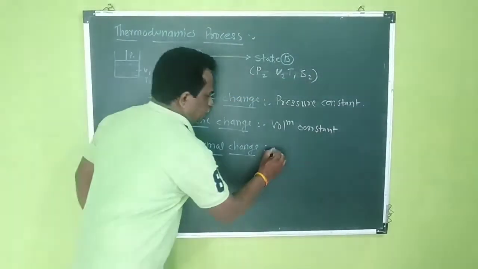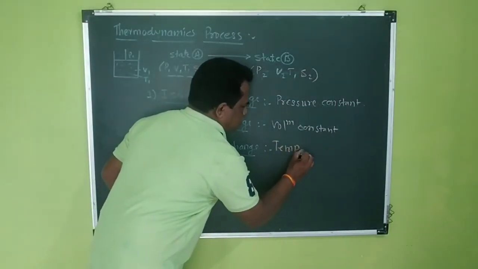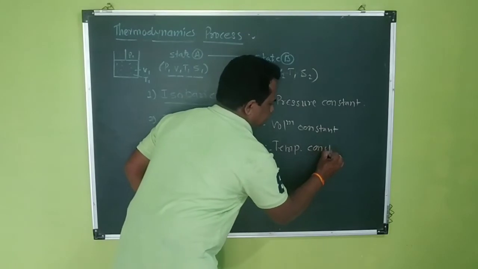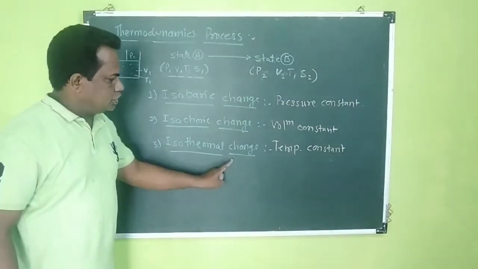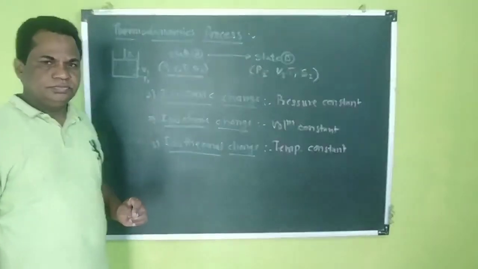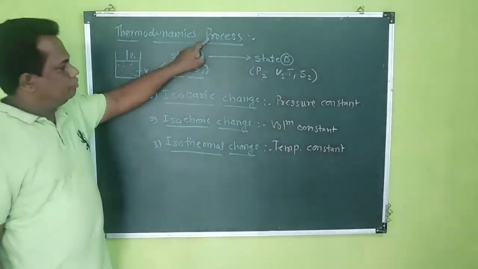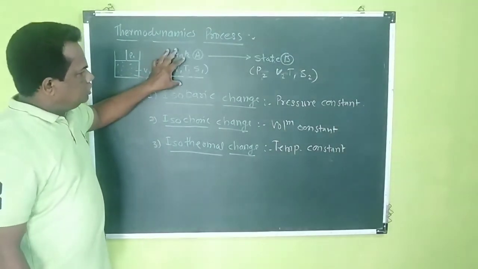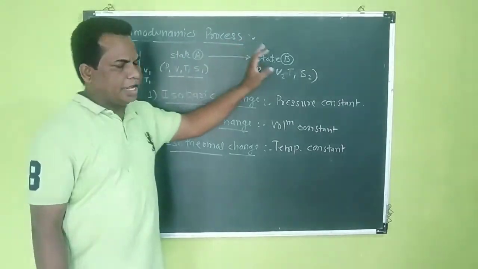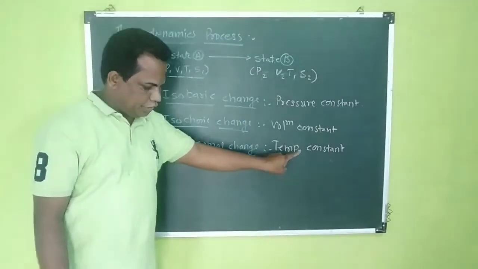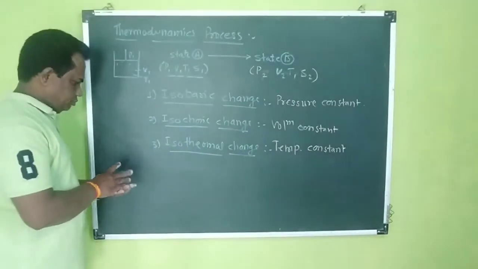That means in this process the temperature remains constant. So we can define the isothermal process as the thermodynamic process in which the state changes from initial to final at constant temperature.